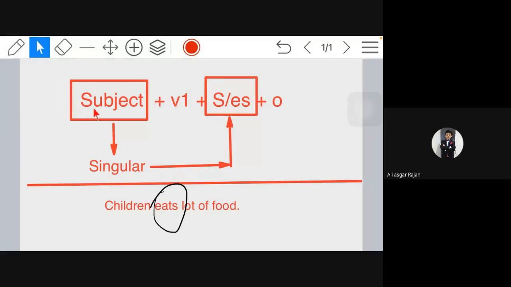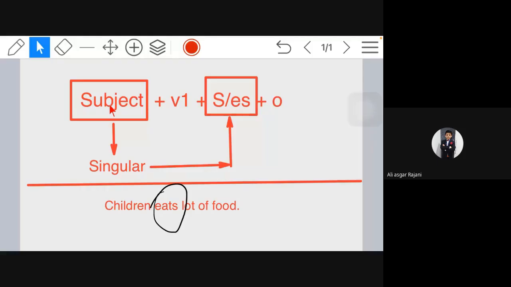You have right eats, and afterward there is a lot. So lot of food means more than one. We will take eats like chocolates and children like that. So in children eats lot of food, there is a lot of food, so the eats came.